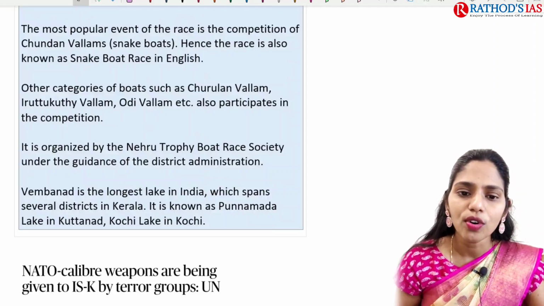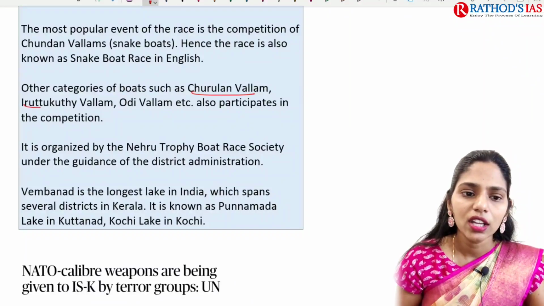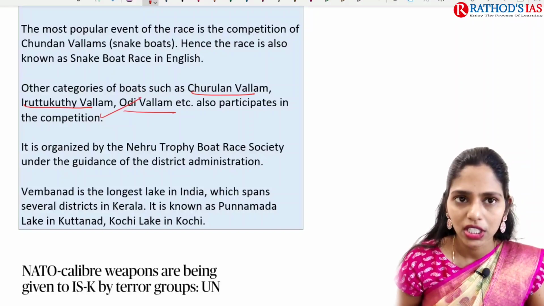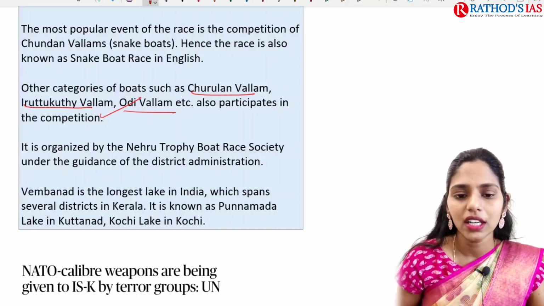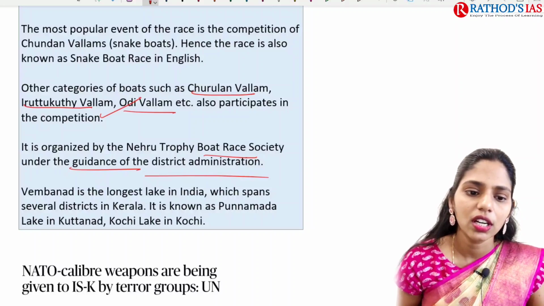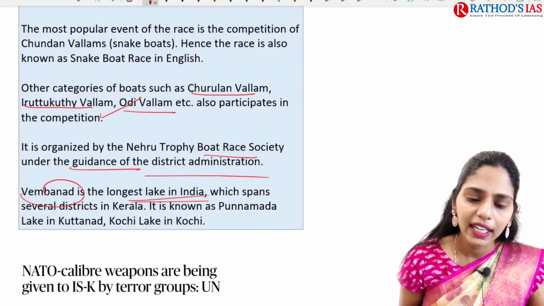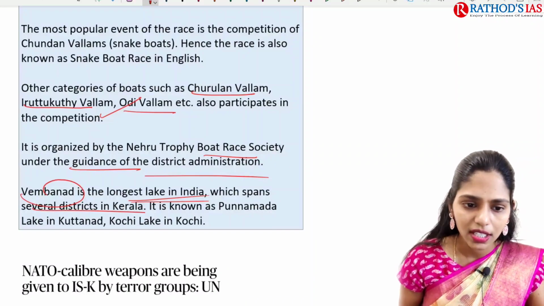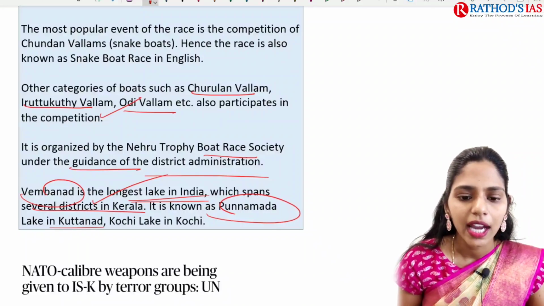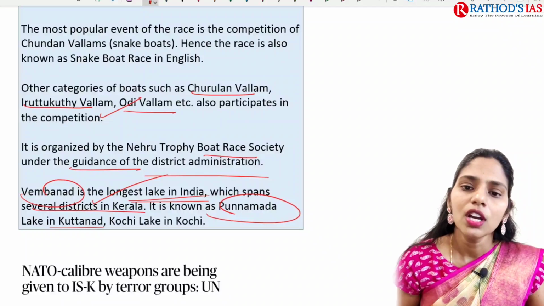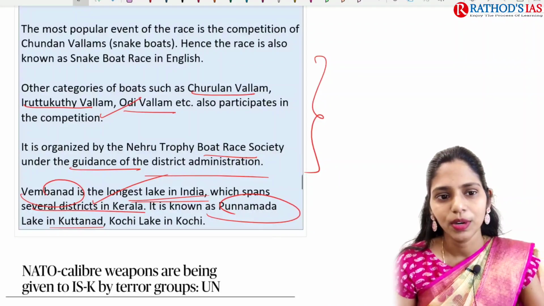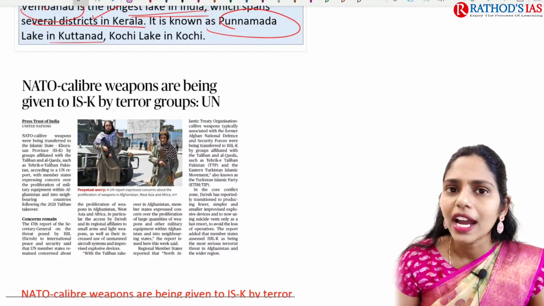Other categories of boats, for example Churulan Vallam, Iruttukuthy Vallam, Odi Vallam, etc., also participate in the competition. It is also organized by the Nehru Trophy Boat Race Society under the guidance of the district administration. Vembanad is the longest lake in India, which spans several districts in Kerala. It is also known as Punnamada Lake in Kuttanad and Kochi Lake in Kochi. These are some important facts that you have to remember regarding this Nehru boat race. And now let us try to see the next topic.